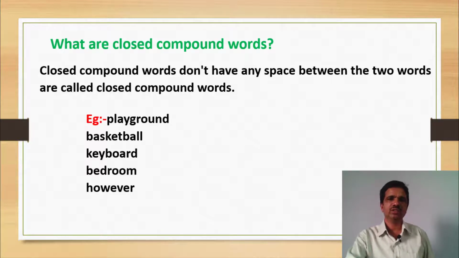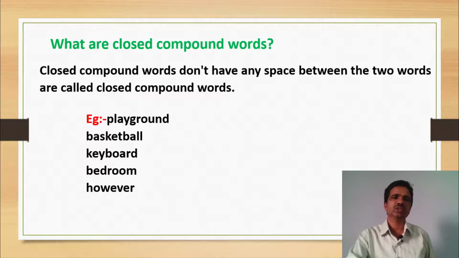Here, note the difference between hyphenated compound words and closed compound words. In hyphenated compound words, there is a hyphen between two words. In closed compound words, there is no hyphen and no space. So two words are joined and become one word. This is called closed compound words.